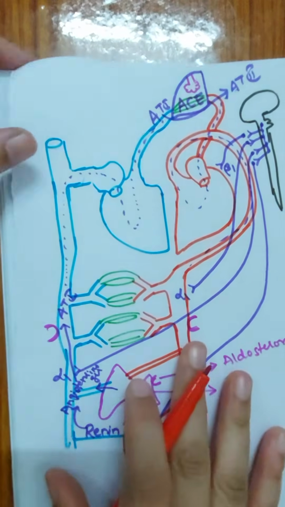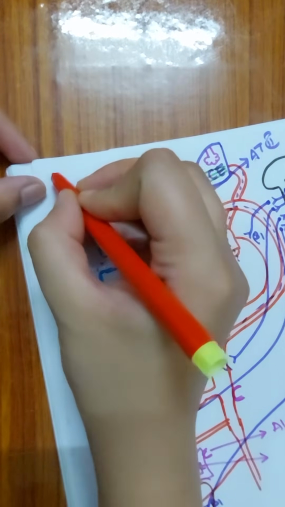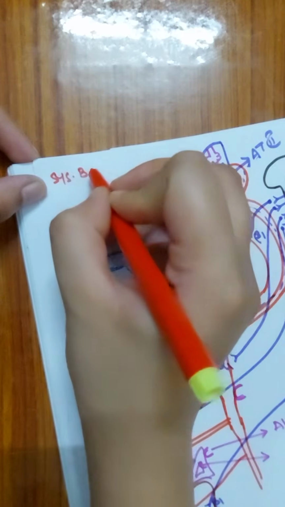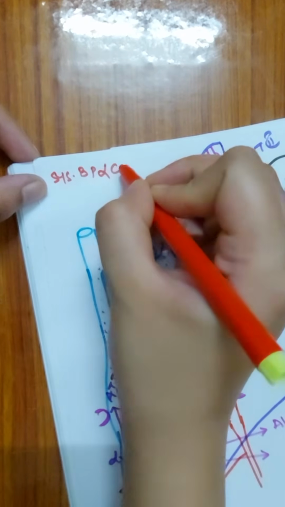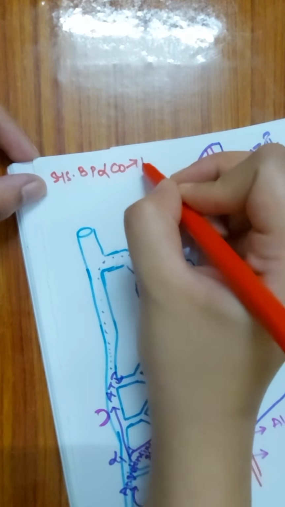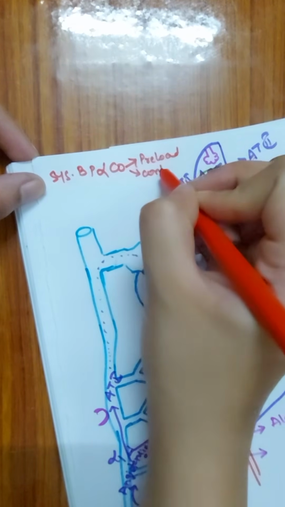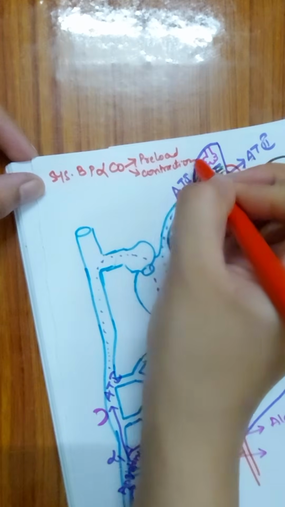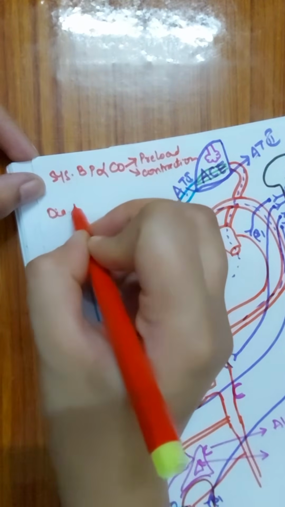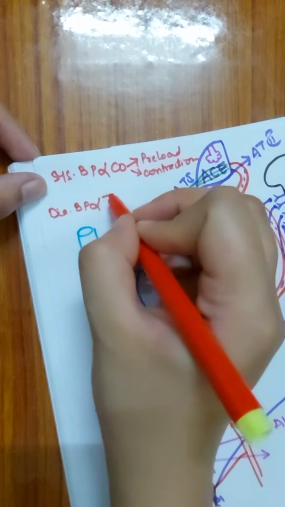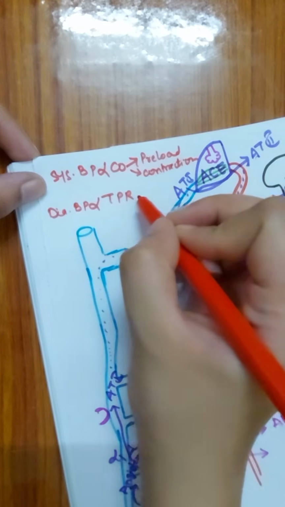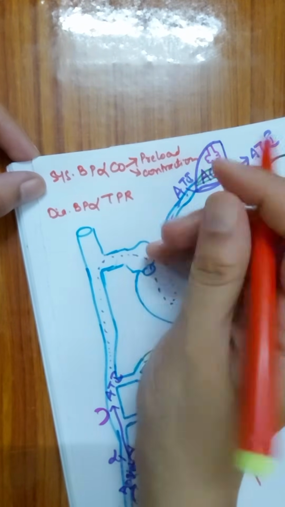Okay, always remember this thing. The systolic blood pressure is directly proportional to the cardiac output. Cardiac output depends upon preload and contraction, whereas the diastolic blood pressure is directly proportional to the total peripheral resistance. Total peripheral resistance means the afterload.